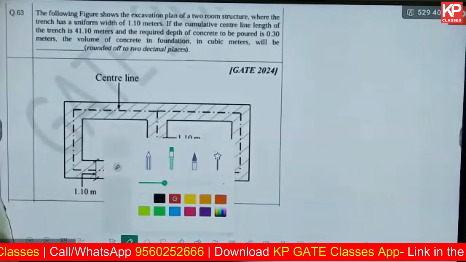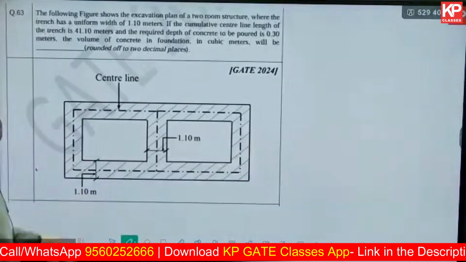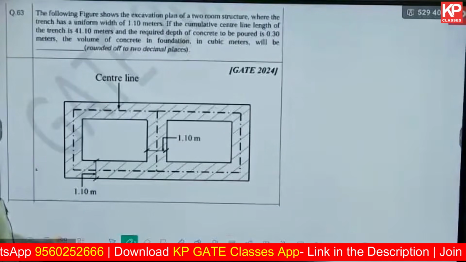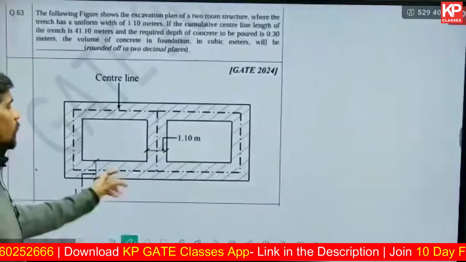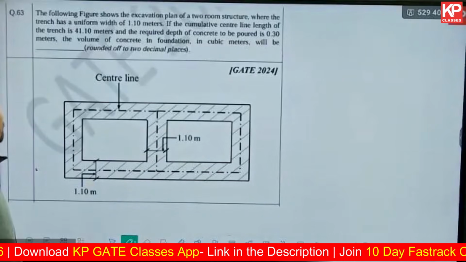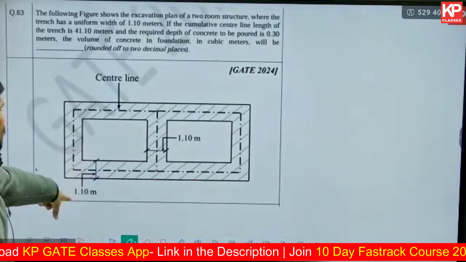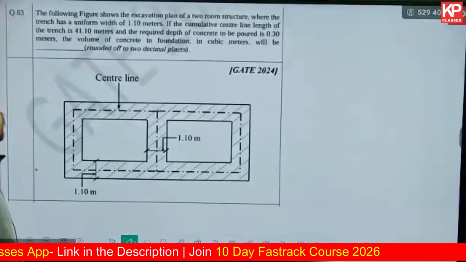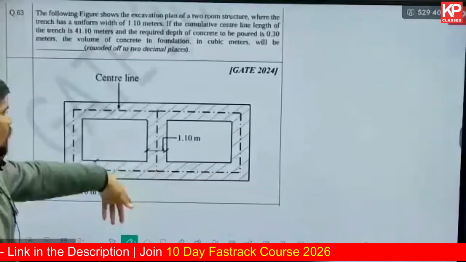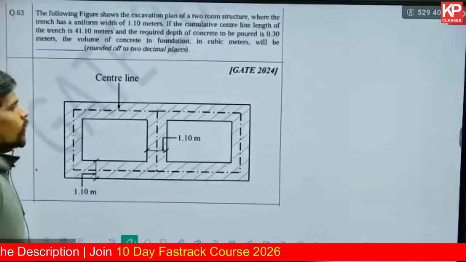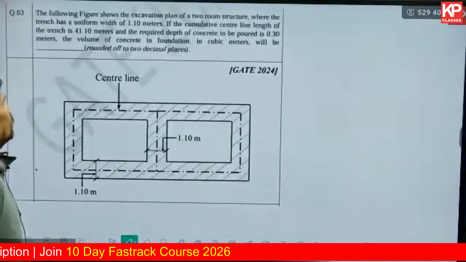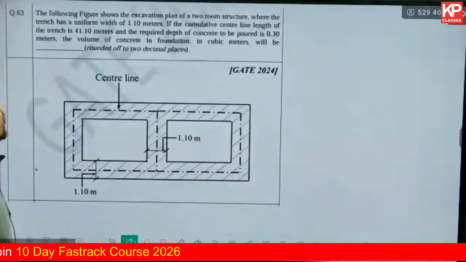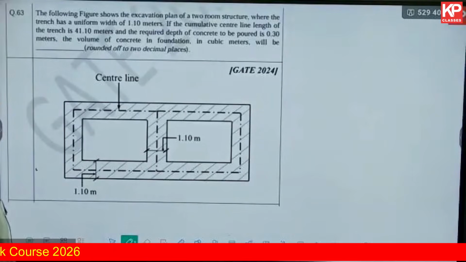The following figure shows the excavation plan of a 2-room structure. This is the 2-room structure, and this is the excavation plan basically. This is the earthwork to be excavated, where the trench has a uniform width of 1.1 meter, which is marked in the plan also. The cumulative length of the center line, the total length, is given as 41.1 meter and the required depth of concrete to be poured is 30 centimeter, that is 0.3 meters. The volume of concrete in the foundation in cubic meter will be dashed.